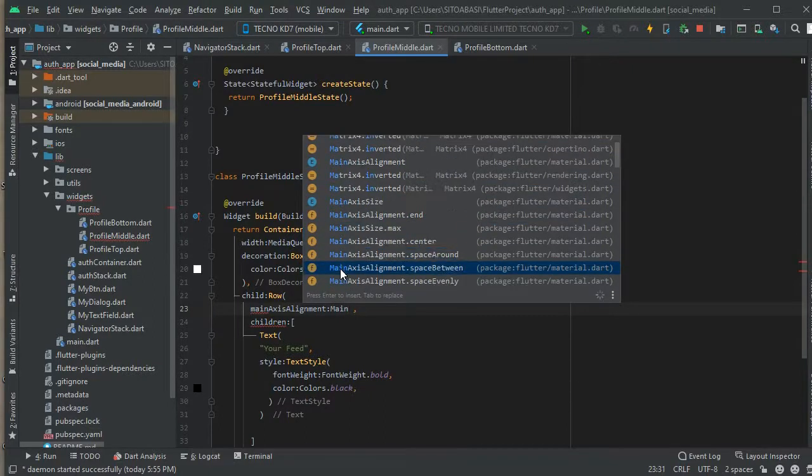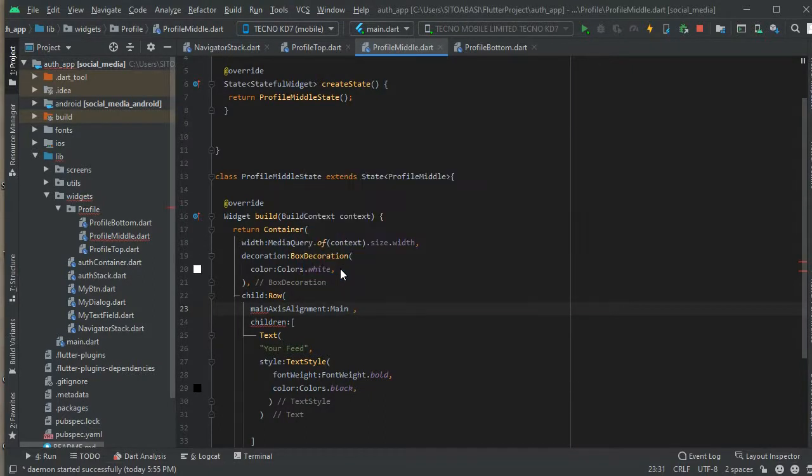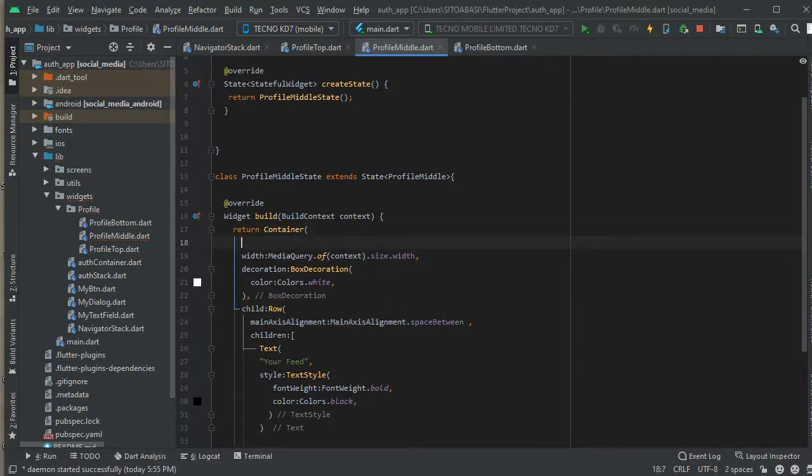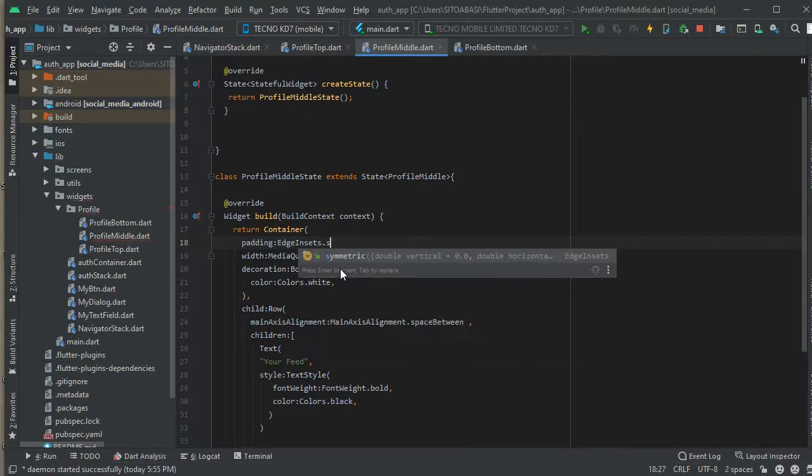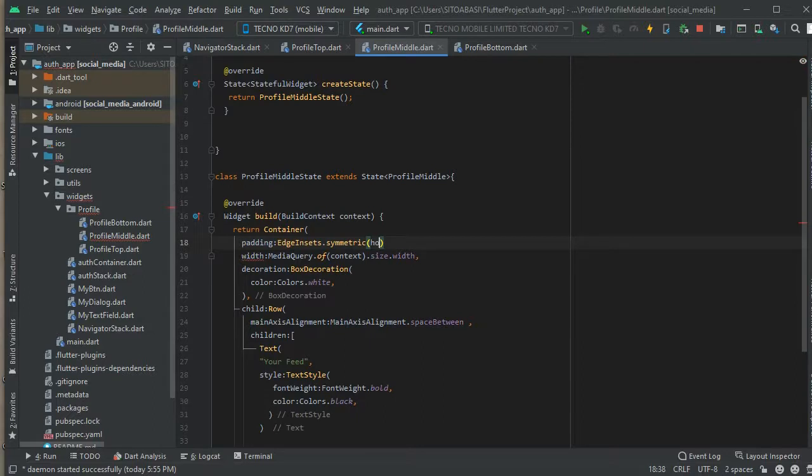So now we're gonna work with the main axis alignment of the row. The main axis alignment here is gonna be, I'm gonna use main space between. So there'll be space between the two widgets in the row, and the container is gonna have a padding. So there'll be a little bit of distance between the container and the child widget. So we're gonna give it a padding, and the padding is gonna be symmetric.